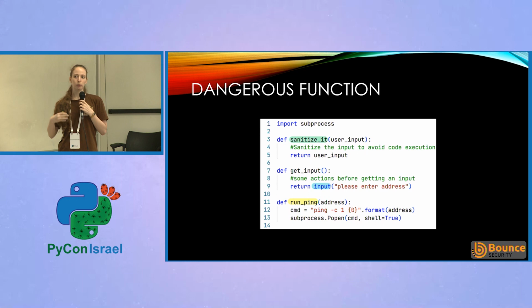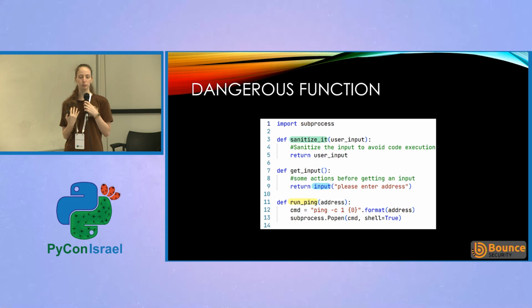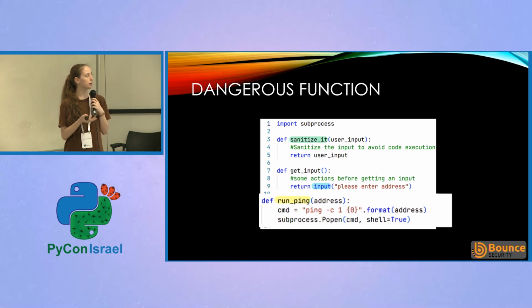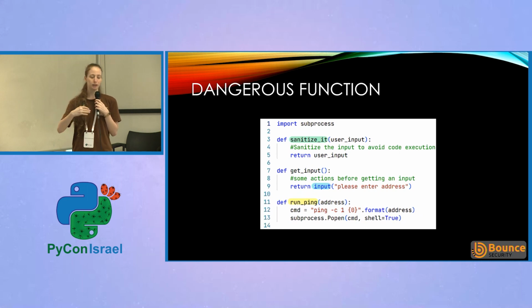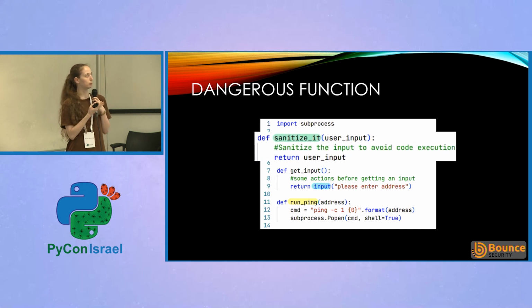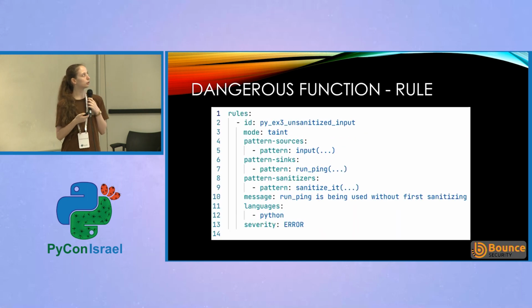We need a rule to be able to follow a flow, to be aware of something starting in a source. In our case, that's the input. That's our source where dangerous input is coming from, and ends up in a sink. A sink is something that the source ends up in, and can perform dangerous activities. And we needed to be aware of our sanitizers, which, in case we went through them, they won't give us back the results. So we're going to use something in Semgrep that's called taint mode.